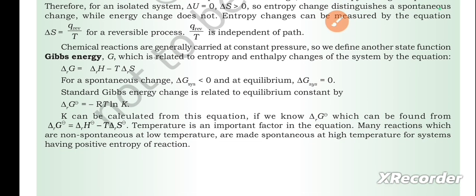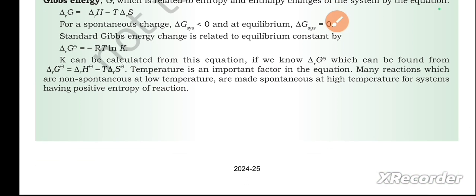Chemical reactions are generally carried at constant pressure, so we define another state function, Gibbs energy, G, which is related to entropy and enthalpy changes of the system by the equation delta r G equals delta r H minus T delta r S. For a spontaneous change delta G system is less than 0 and at equilibrium delta G system equals 0. Standard Gibbs energy change is related to equilibrium constant by delta r G equals minus RT ln K. K can be calculated from this equation if we know delta r G, which can be found from delta r G equals delta r H minus T delta r S.